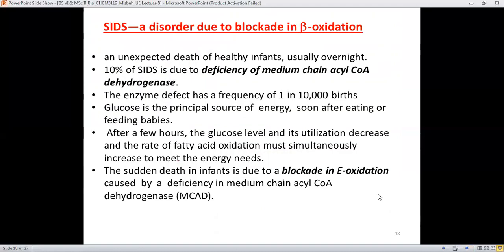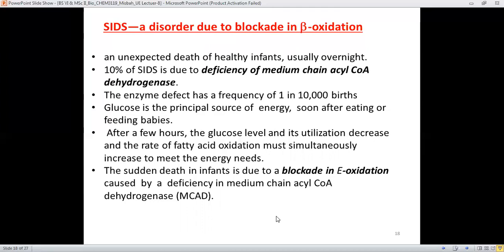Here is the disorder which is called SIDS. It is in fact a disorder due to the blockade in the beta oxidation. It is found that there is unexpected death of healthy infants, usually overnight. And it is found that 10% of SIDS is due to the deficiency of the medium chain acyl CoA dehydrogenase enzyme. The defect frequency found is 1 in 10,000 births of children.